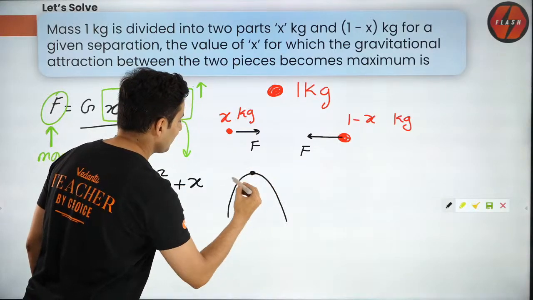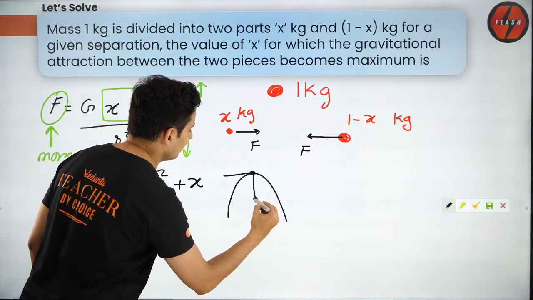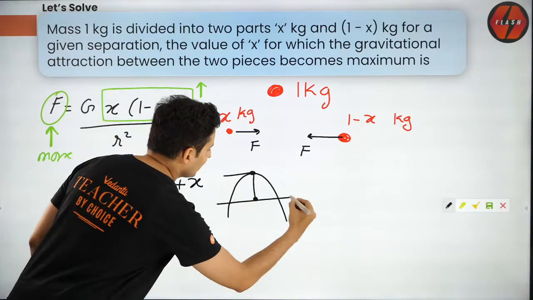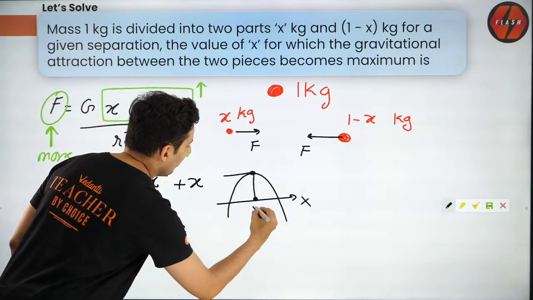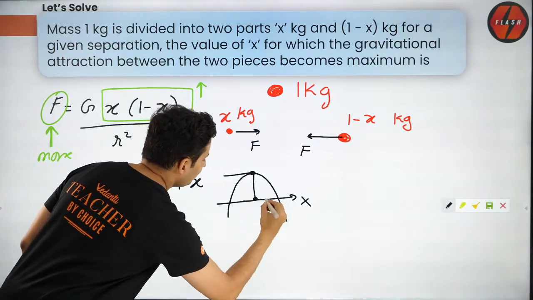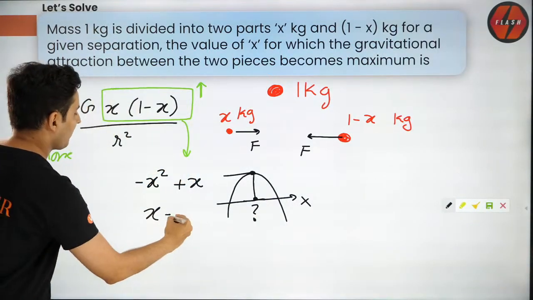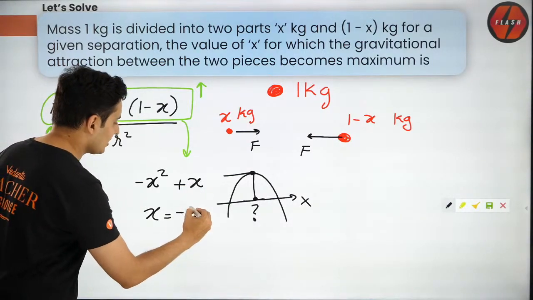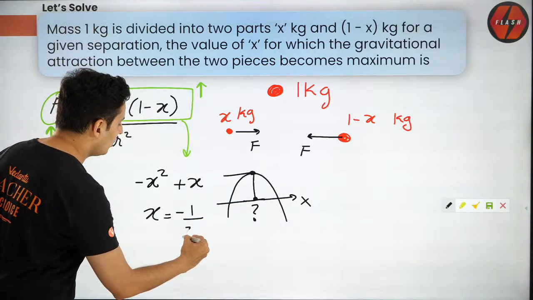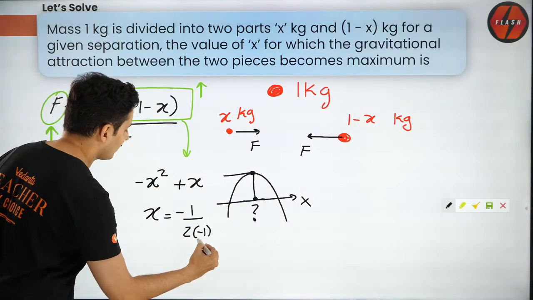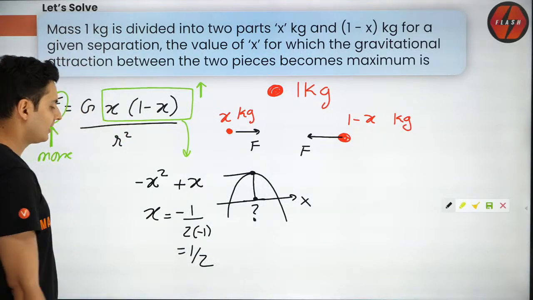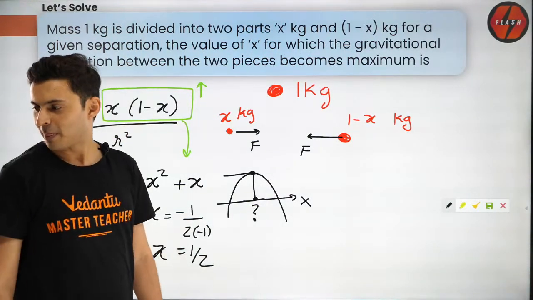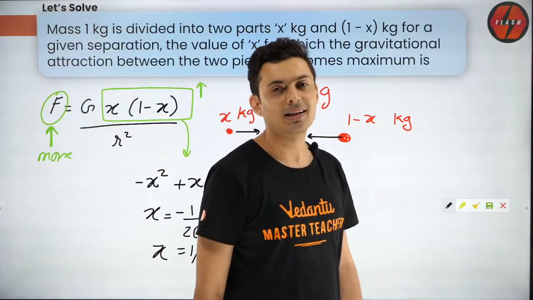So when is the value maximum? For what value of x? Come on, think of this. For what value of x do you think it is maximum? Minus b, which is 1, by 2 into a, which is minus 1. Minus b by 2a. So what is it? Half. That's the answer. Not 4a, guys, it is 2a. Half is the answer.